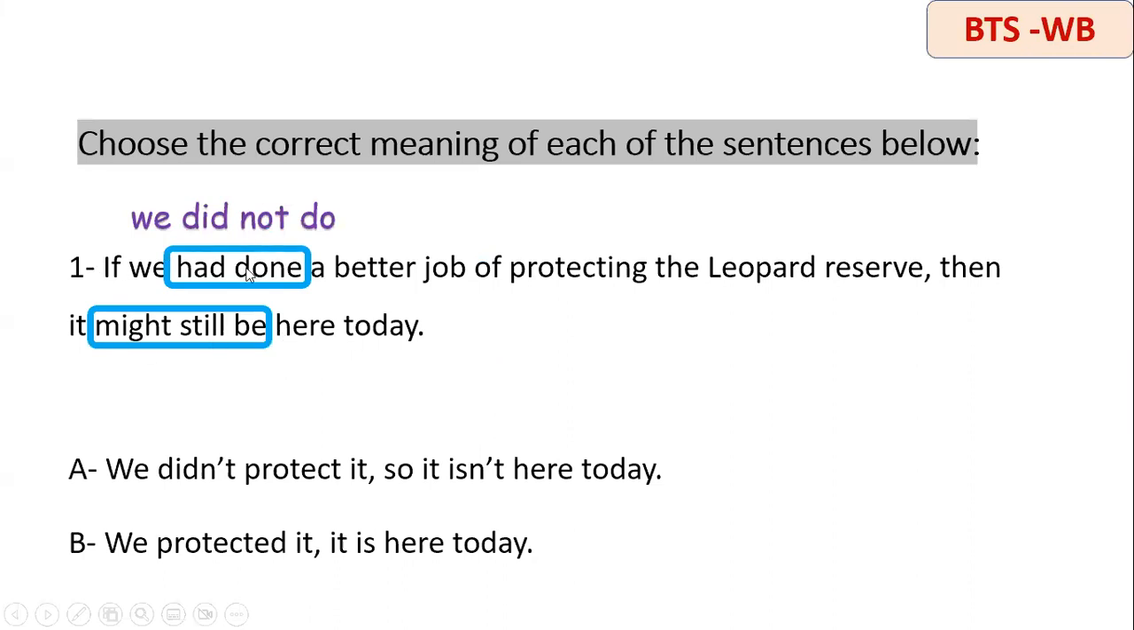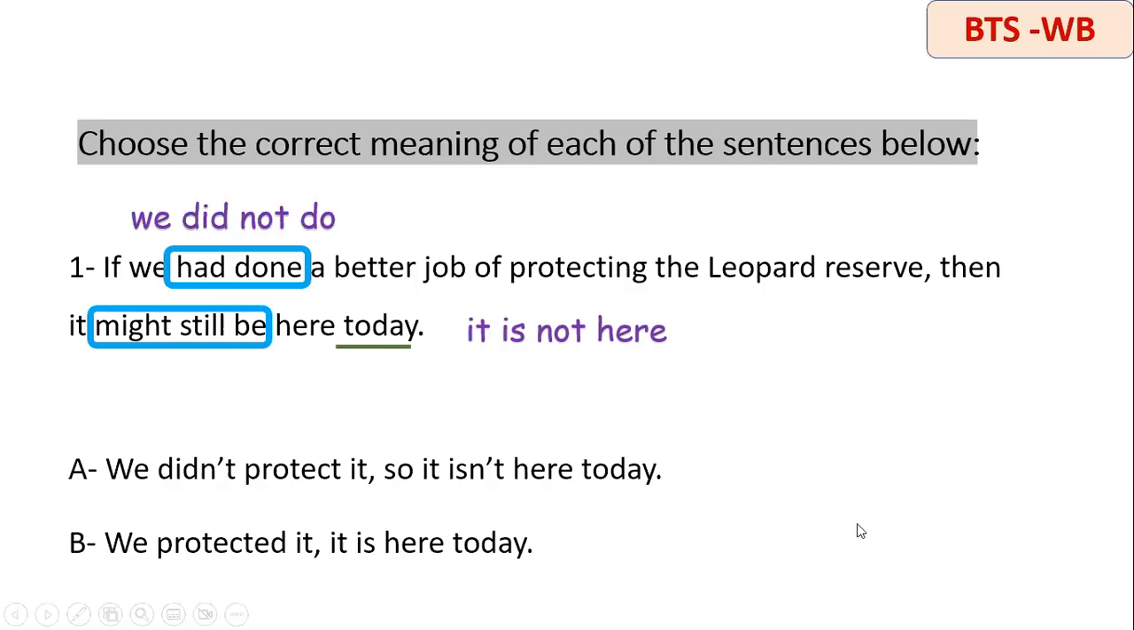So what did the first part mean? It means that if I remove if, it should look like this. If we had done a better job, it means we actually did not do a better job. Usually the truth, or the real situation, is the opposite of the sentence with if. So here I have not, but in the original sentence I don't, I'm negating it. I'm saying the opposite, right? So we did not do a better job of protecting the leopard reserve, then it might still be here today. Actually, the truth is, it is not here today. So today is also another word showing me that I'm talking about the present.